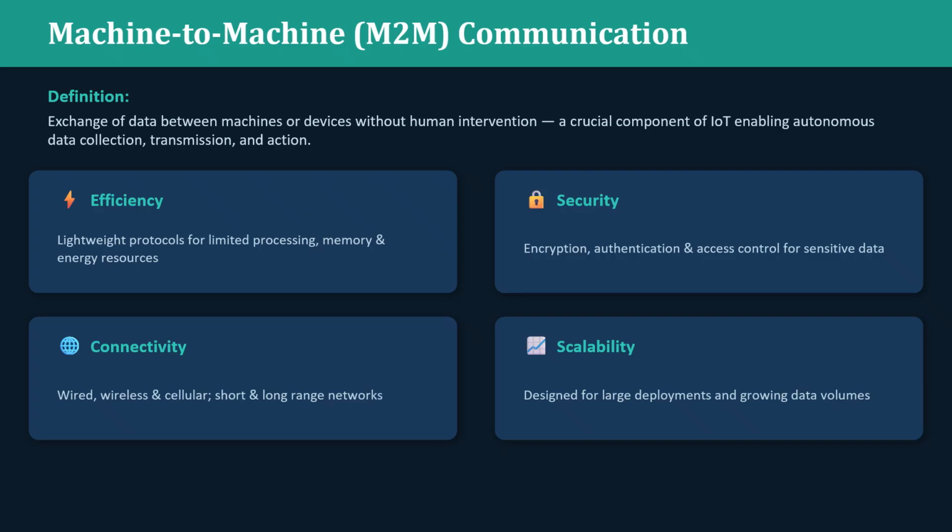Then machine-to-machine communication. What does machine-to-machine communication mean? The exchange of data between machines or devices without human intervention. The features of M2M communication are efficiency, connectivity, highly secure mechanisms, and it is measurable. That is called scalability.